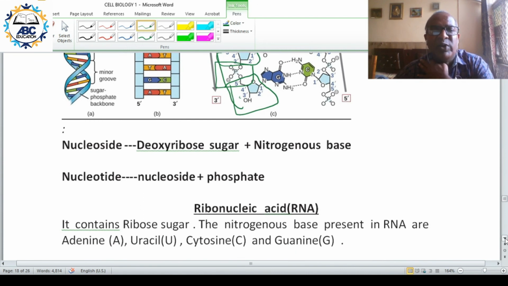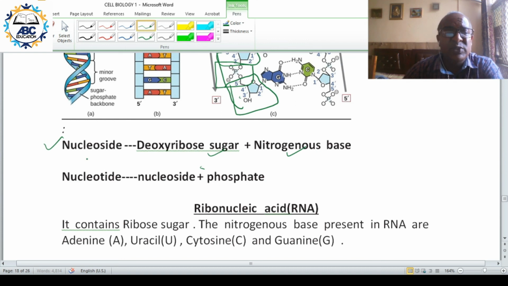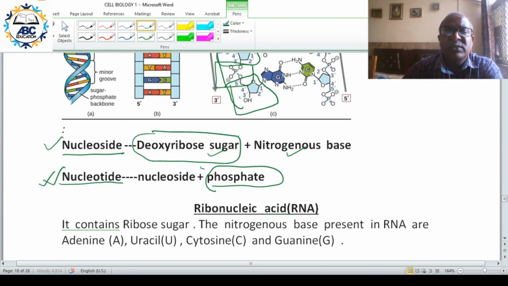So you have two terms: one is nucleoside, another is nucleotide. Deoxyribose sugar plus nitrogenous base forms nucleoside, and when you attach phosphate to it, it becomes nucleotide. So nucleoside is deoxyribose sugar plus nitrogenous base, and nucleotide is nucleoside plus phosphate.